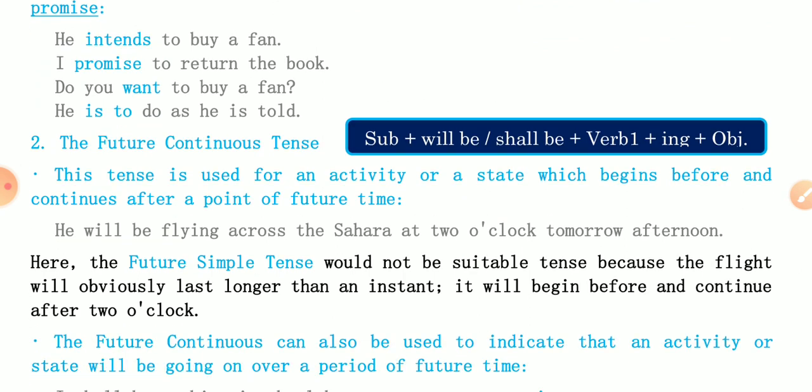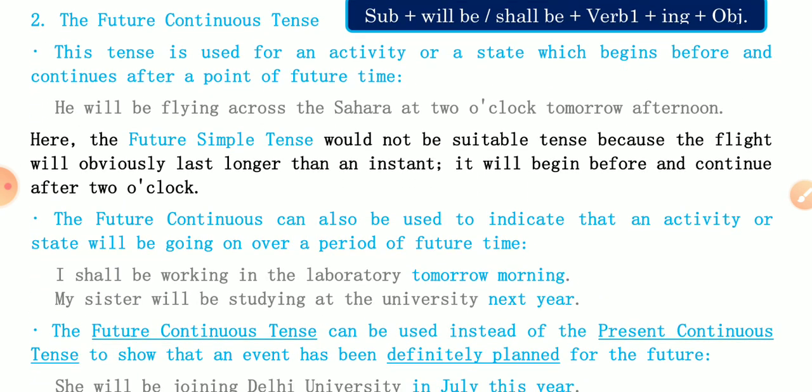Next thing we are learning here, the future continuous tense. So what is the structure of future continuous tense? Written here, subject, will be, shall be, verb first form plus ing, object. That is the structure. This tense is used for an activity or a state which begins before and continues after a point of future time. Like he will be flying across the Sahara at 2 o'clock tomorrow afternoon.